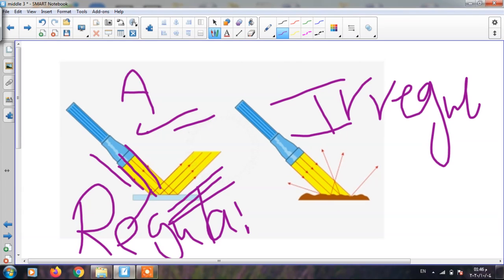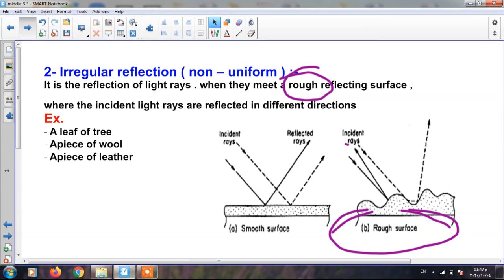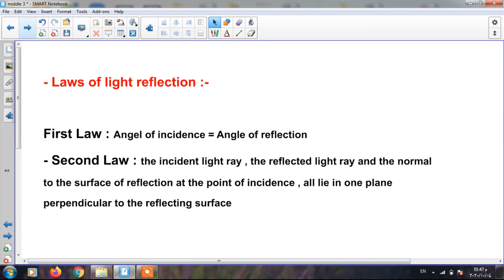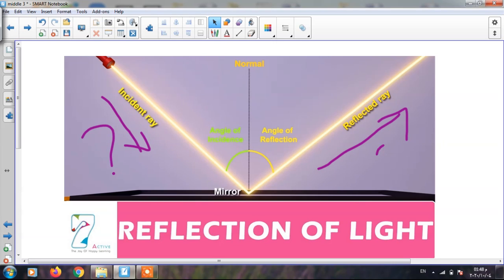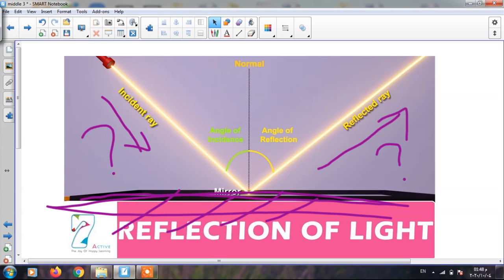Now we'll talk about the laws of light reflection. But to know the laws of light reflection, we should know some basic concepts related to this point, which are: number 1, this ray represents the incident light ray, and this represents the reflected ray. What's the difference between the incident light ray and the reflected one? The incident light ray is the narrow light beam which is represented by a straight line and it intersects with the reflecting surface. This represents the reflecting surface, and here the reflecting surface is shiny and smooth, which represents a mirror.